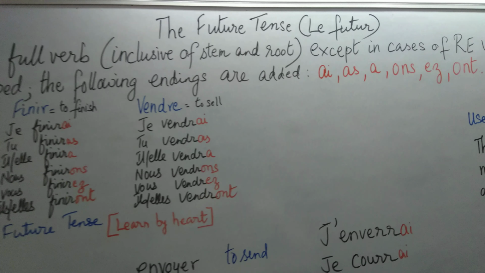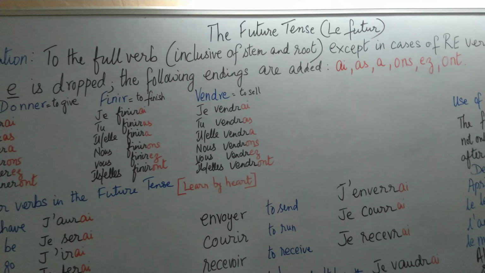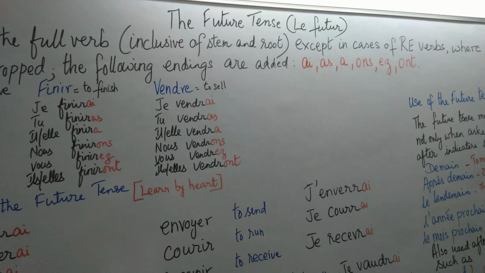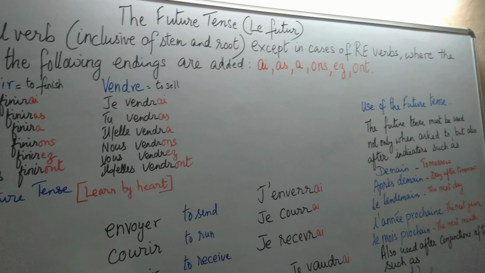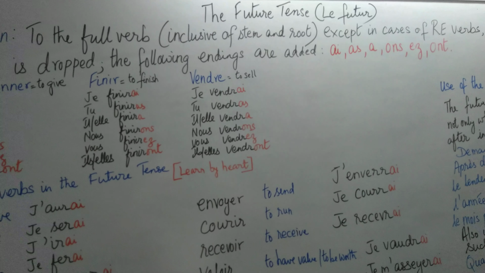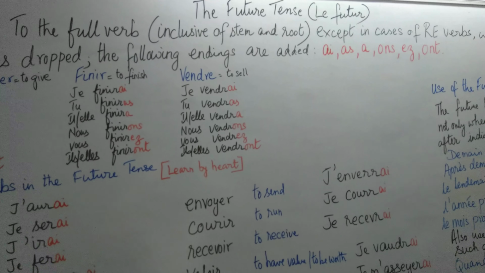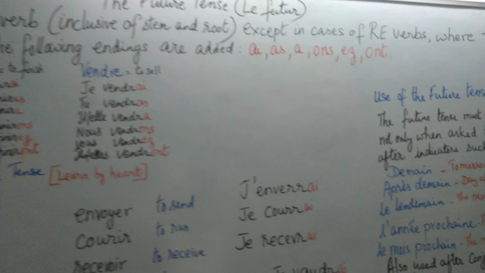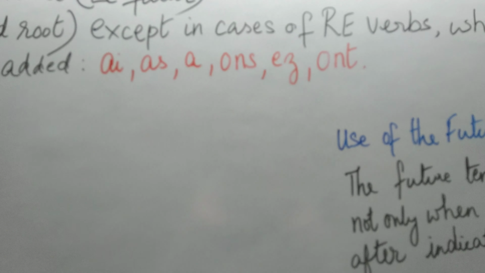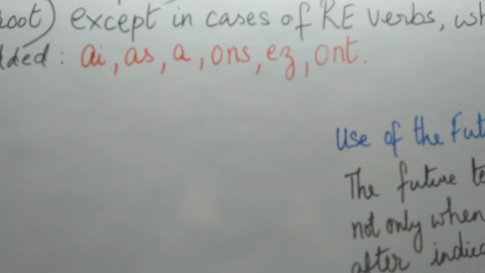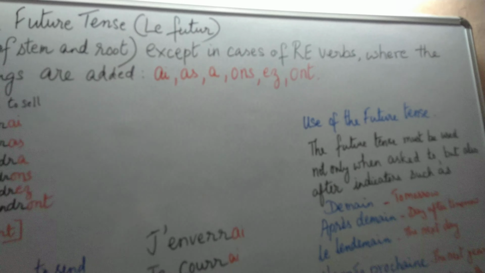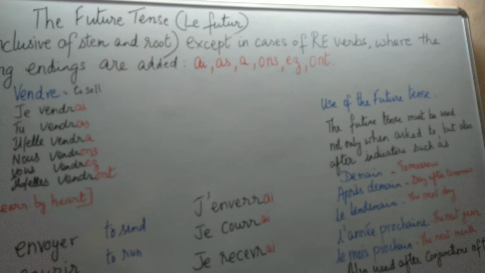The future tense is formed from the full verb, that is the stem and the root put together. That is the full verb. So to the full verb, except in cases of RE verbs where you will drop the final E, you will add the following endings. Now what are the endings of the future? The endings of the future are AI, AS, A, ONS, EZ and ONT. So to the full verb, if you add these endings, you will get the future tense.